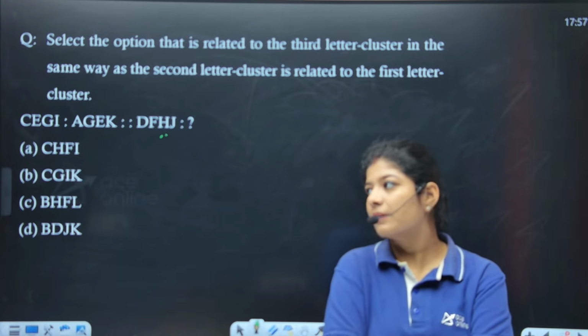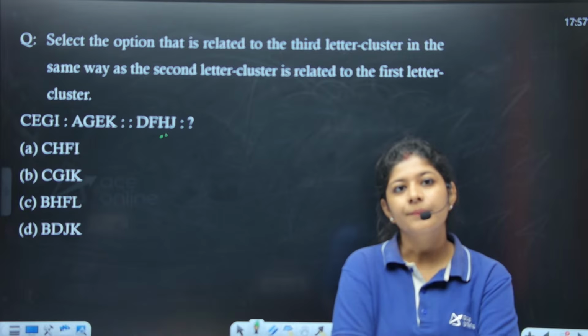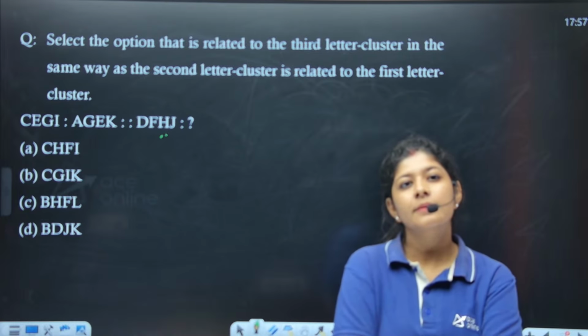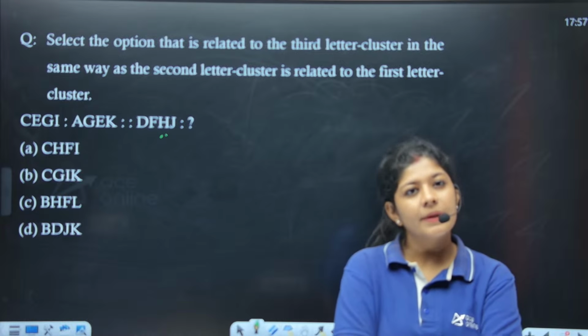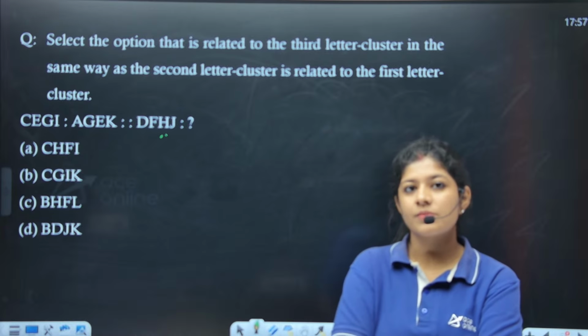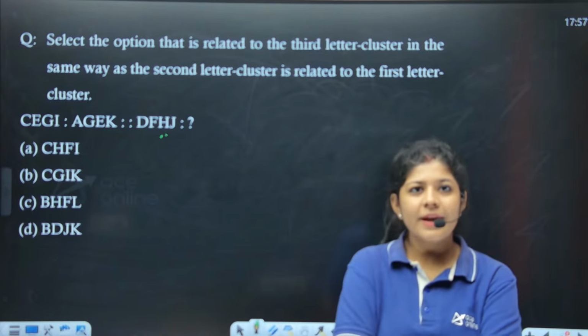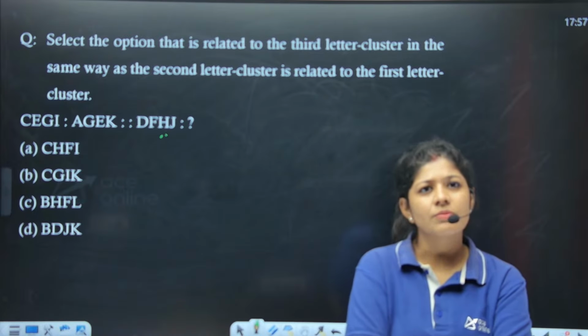I'm taking one class per week. Parikshit, option number C. Shiva, option number C. Okay, I guess most of the people are getting the same option.